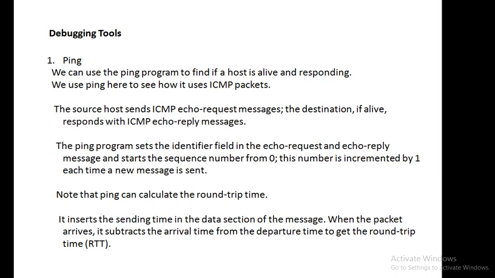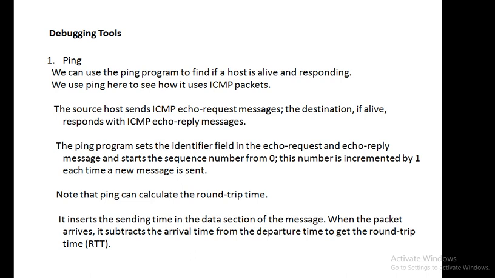So let us see how ping uses the ICMP packet. The source host sends the ICMP echo request message, and if the destination is alive and working correctly, it will respond with the ICMP echo reply message. The ping program sets the identifier field in the echo request and echo reply message.